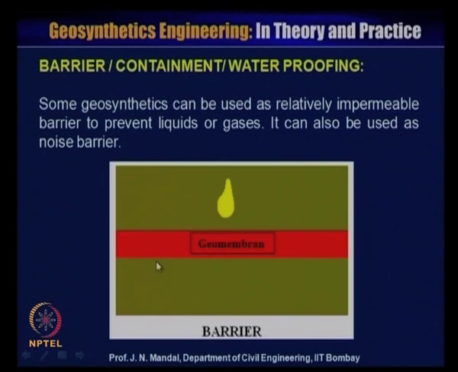So when there is an opening in the nonwoven geotextile material, it can be filled up with the bitumen material and it will act as an impermeable material. It can also be used for reflection cracking in road construction. So this also will be a relatively impermeable barrier and it acts as a barrier or containment or waterproofing function.